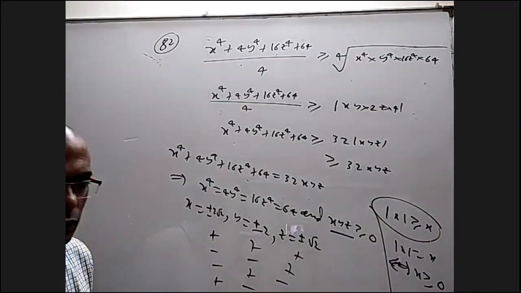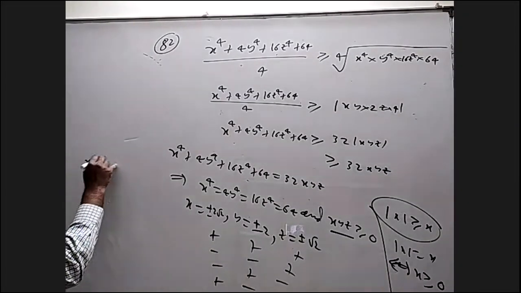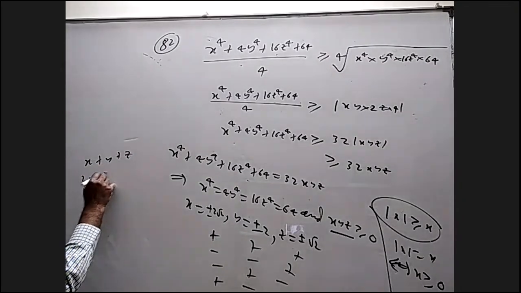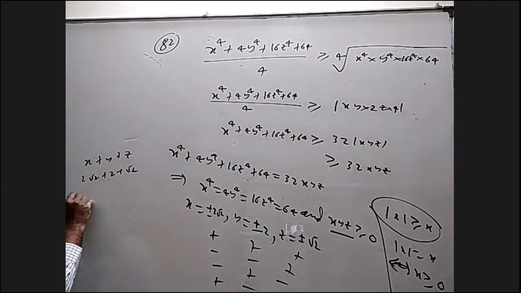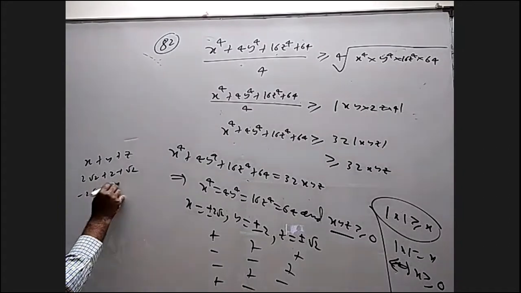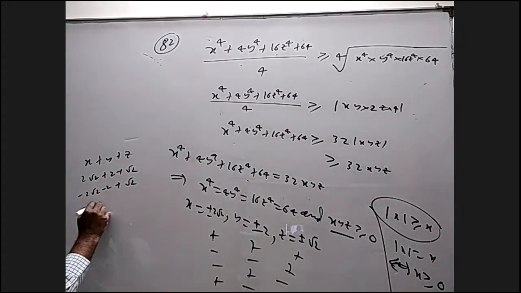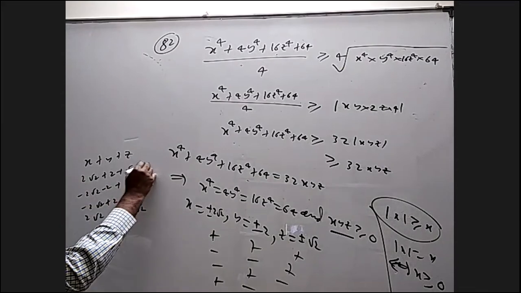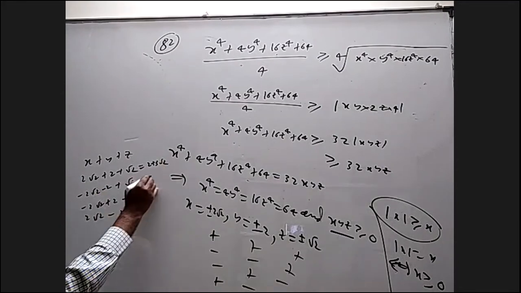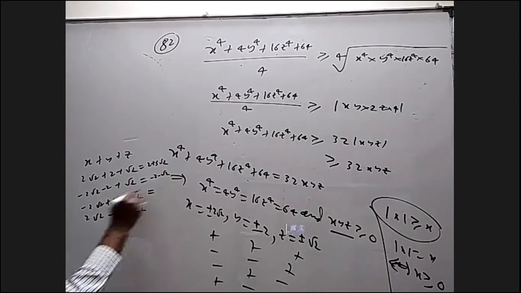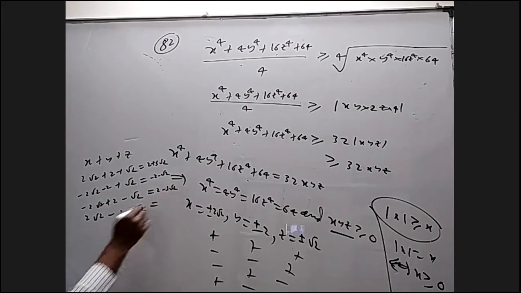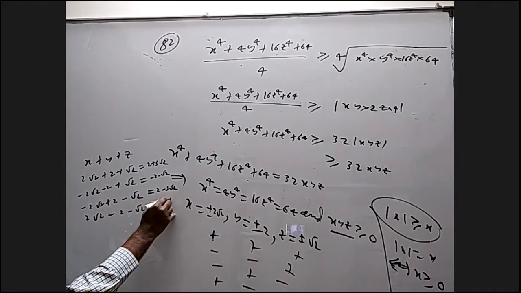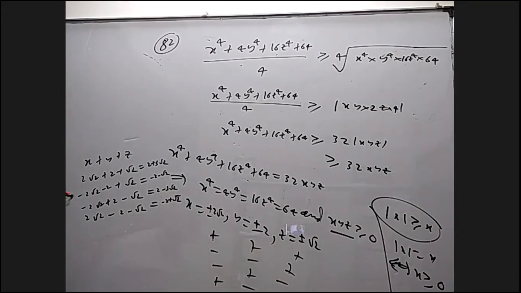The cases are 4. But if you want to know the corresponding x plus y plus z, one time it is 2 root 2 plus 2 plus root 2. Another time minus 2 root 2 minus 2 plus root 2. Another time minus 2 root 2 plus 2 minus root 2. Another time 2 root 2 minus root 2. I don't think any two are equal here, because this is 2 plus 3 root 2, this is minus 2 minus root 2, this is 2 minus 3 root 2, and this is minus 2 plus root 2. No two are equal. So these are the 4 different values possible for x plus y plus z.